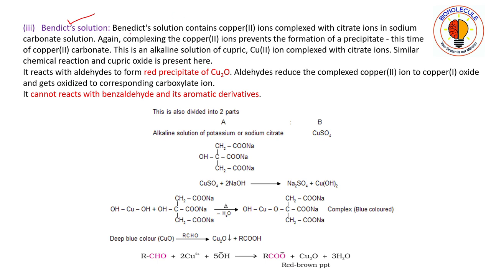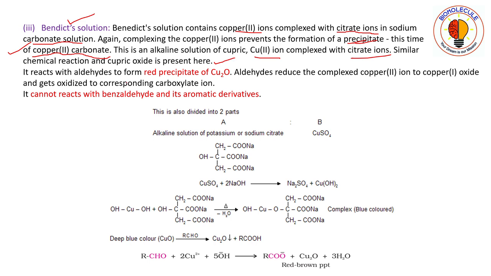Benedict's solution contains copper 2 ions complexed with citrate ion in sodium carbonate solution. Again, complexing the copper 2 ions prevents the formation of a precipitate. This time it is copper 2 carbonate. Previously it was copper hydroxide, but here it is now copper 2 carbonate. So complexation prevents the formation of the precipitate, that is copper 2 carbonate. This is an alkaline solution of cupric, that is Cu2+ ion, complexed with citrate ions. Similar chemical reaction, and cupric oxide is present here.